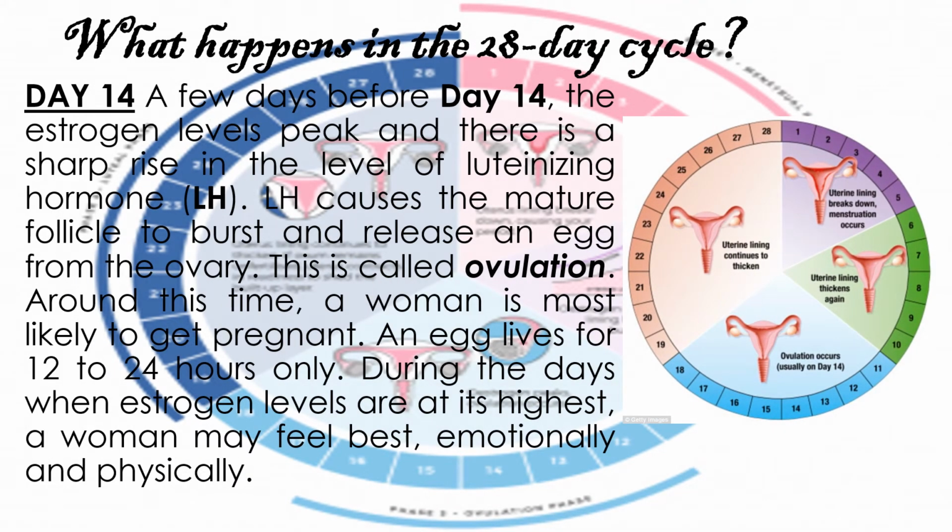Day 14. A few days before day 14, the estrogen levels peak and there is a sharp rise in the level of luteinizing hormone, or LH. LH causes the mature follicle to burst and release an egg from the ovary. This is called ovulation. Around this time, a woman is most likely to get pregnant. An egg lives for 12 to 24 hours only. During the days when estrogen levels are at its highest, a woman may feel best, emotionally and physically.